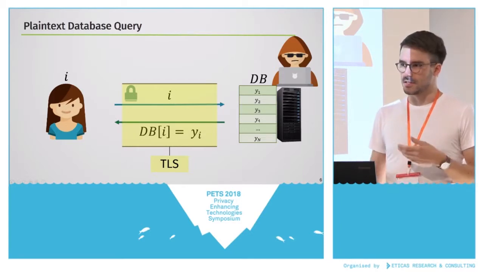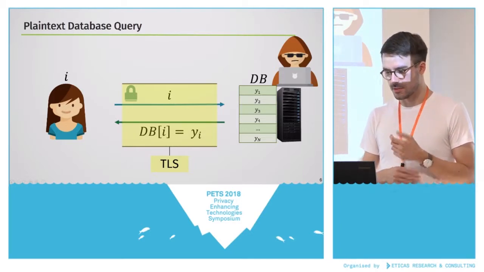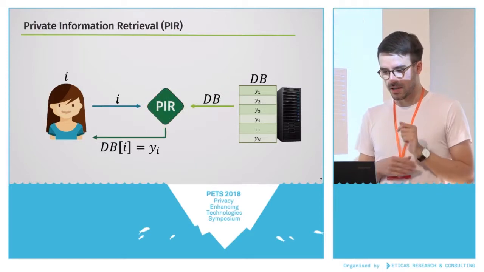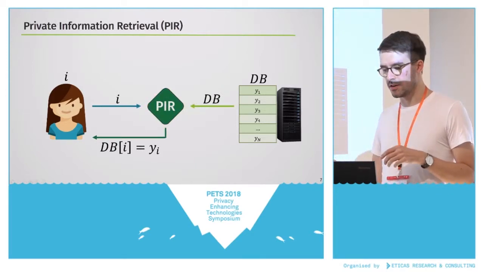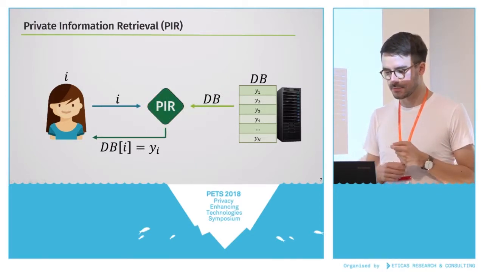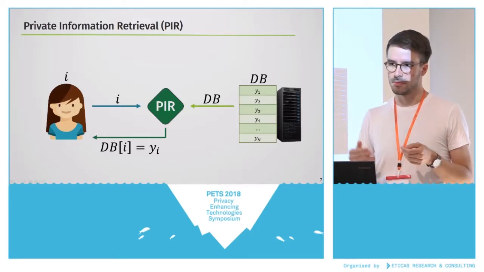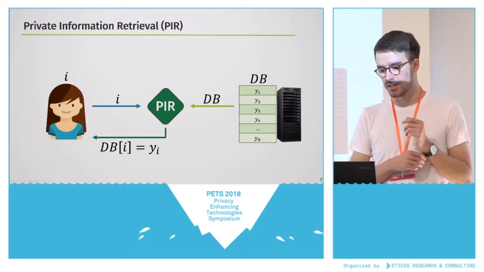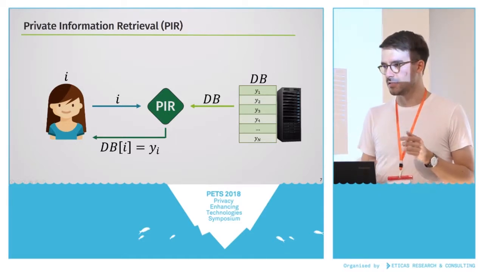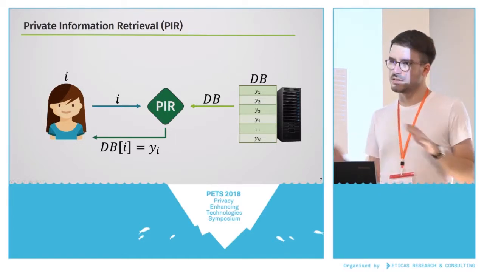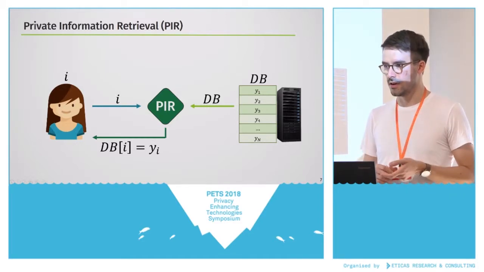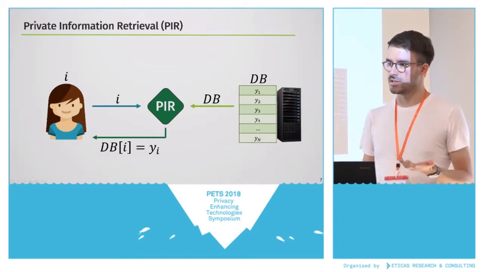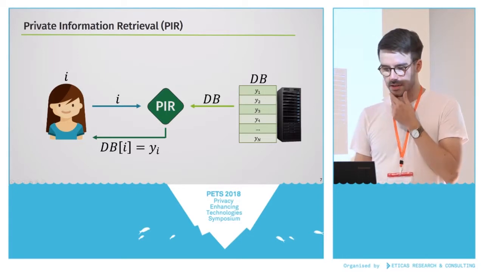Because eventually the server needs to know what Alice is querying for, and this is where PIR comes in. And PIR, if you write it down as a protocol, looks like this. Alice inputs her index, Bob inputs the entire database, and in the end, all that Alice learns is the database entry at the specified index, and Bob, or the database, doesn't learn anything about the query or about the response. So these queries have to be oblivious to the database.